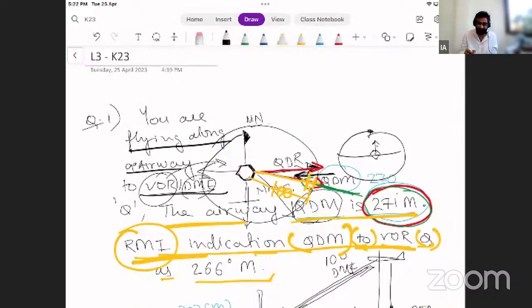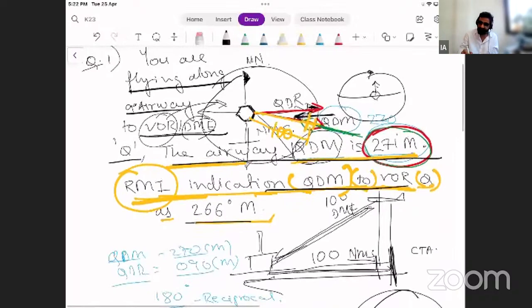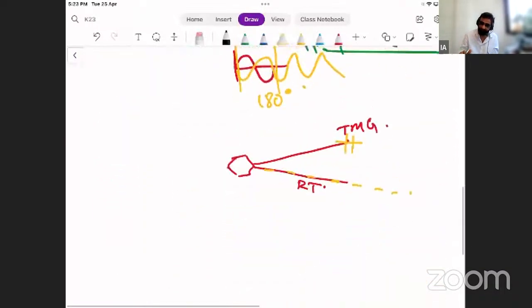DME will give me range, coded as Quebec. Generally, there will be three-digit letters. The airway that you're supposed to be on is 271, the airway you're taking to fly to the station. But your aircraft indication is 266. Okay, so continuing this question.